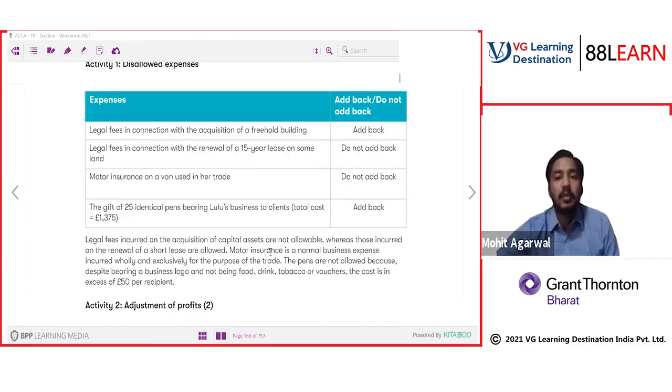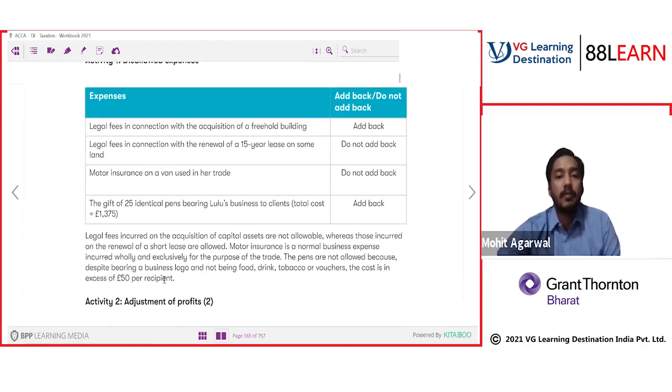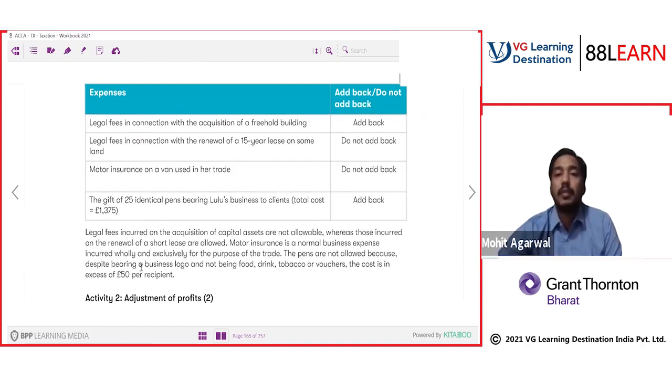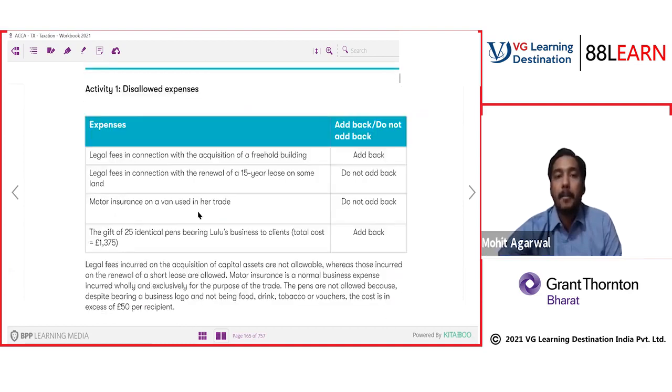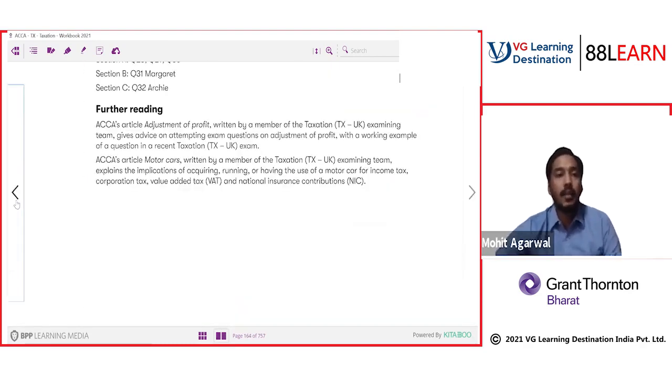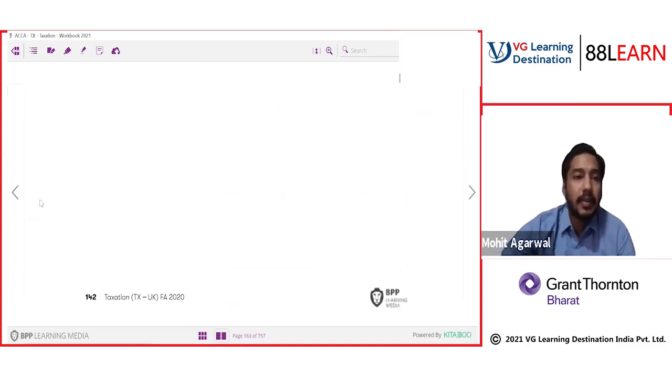Legal fees incurred on the acquisition of a capital asset are not allowable, whereas those incurred on the renewal of a short lease are allowed. Motor insurance is a normal business expense incurred wholly for trade. The pens are not allowed because despite bearing a business logo, the cost is in excess of 50 per recipient. Correct. It's more than 50 per recipient. Divide 1375 by 25. So I think it's clear to everyone till now.